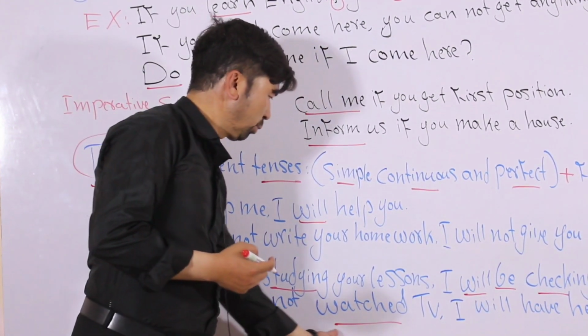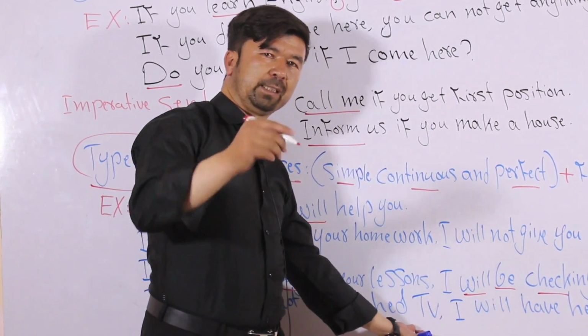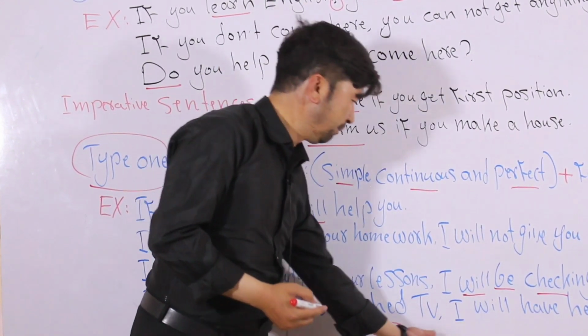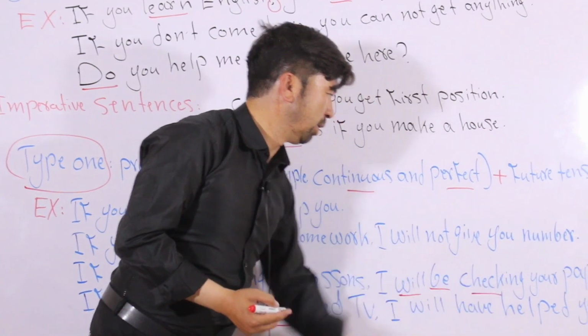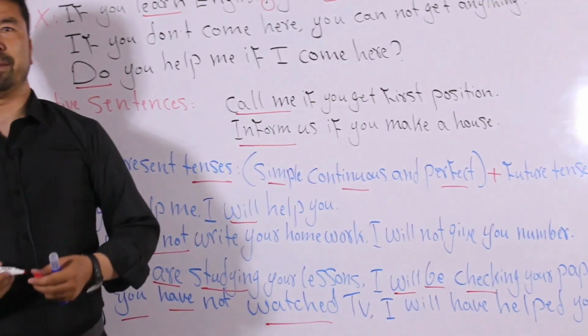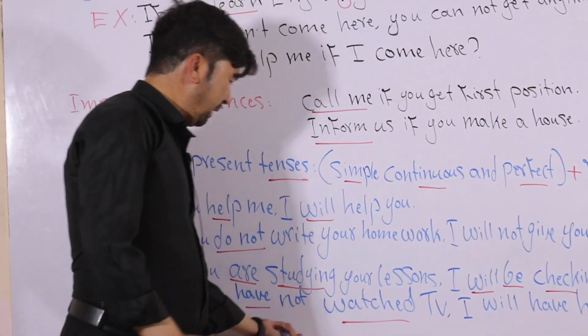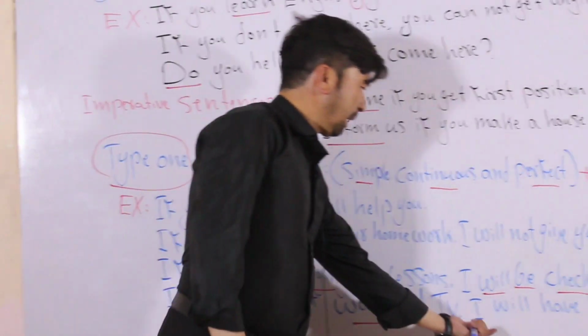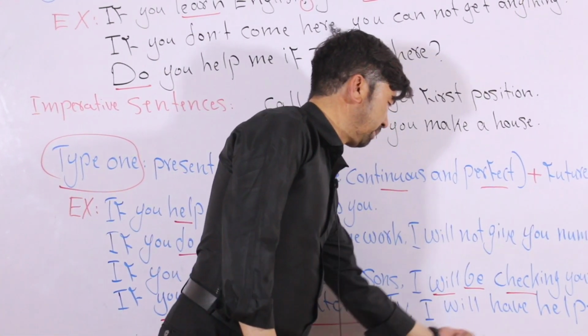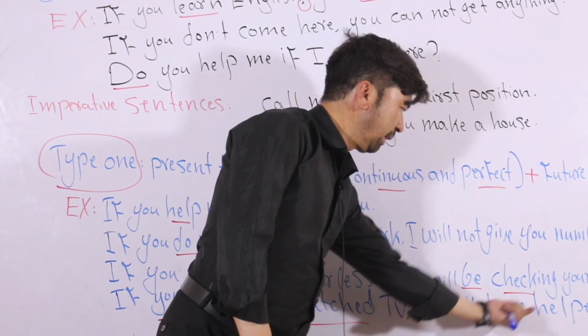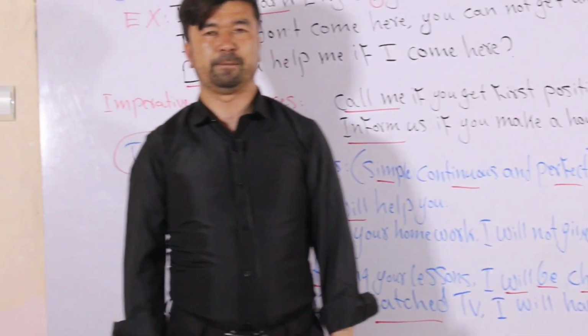If you have not watched TV, اگر تو تماشا نکنی. If you have not watched TV, I'll have helped you. Now, the first one is present perfect tense and number 2 is future perfect tense because here you can see also have and helped is the third form of the verb.